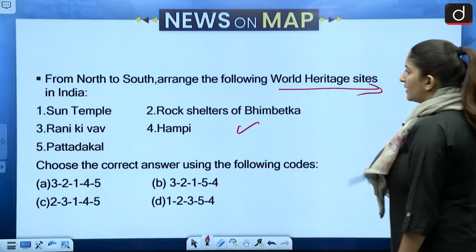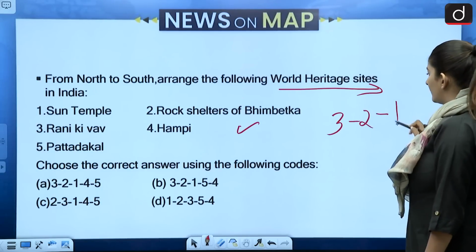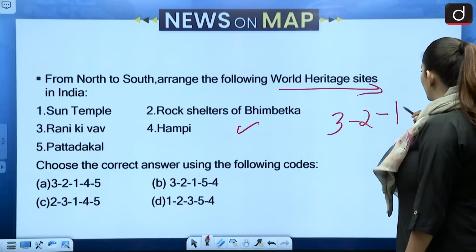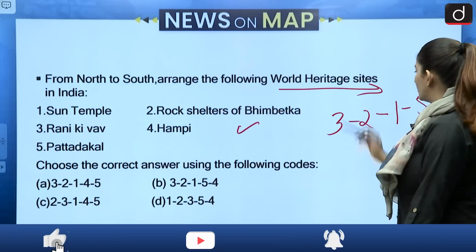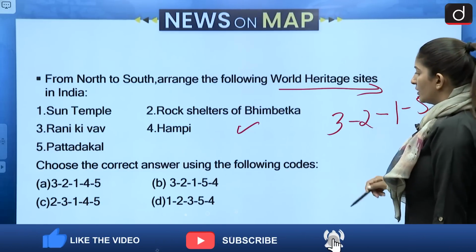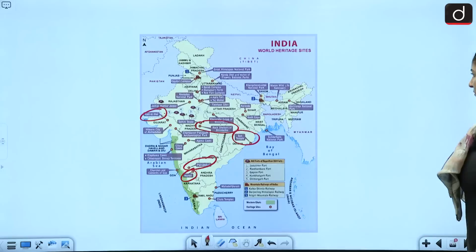So let us see. Rani Ki Vav 3, then rock shelters 2, then Sun Temple 1, and then Pattadakal 5, and then 4. Last is Hampi, southernmost compared to all these. 3, 2, 1, 5, 4. Option B is our correct answer over here. Let us move on to the next question.